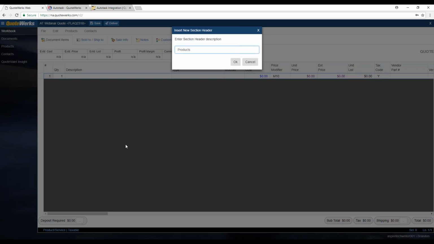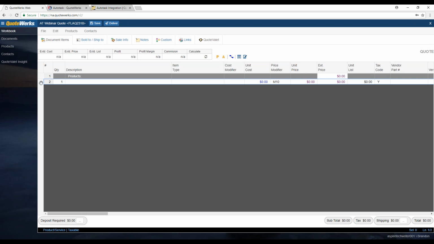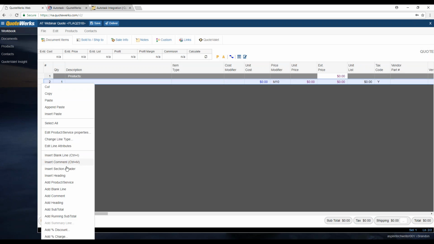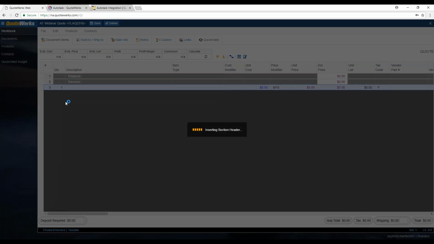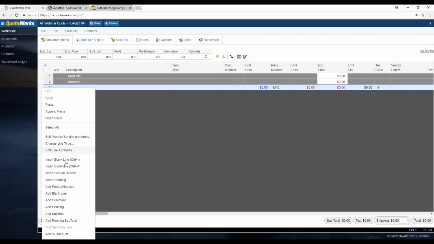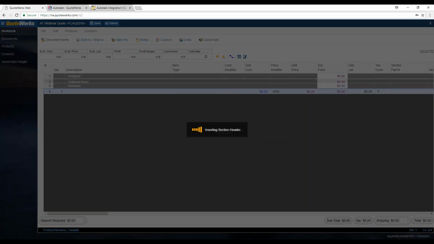So if you're not familiar with section headers, this was added in version 5.3, where we added the ability to organize our document using the section header. So I'm just going to add a couple here, just so it's a little easier to read for us as we're building our documents. I'm just going to do these 3.